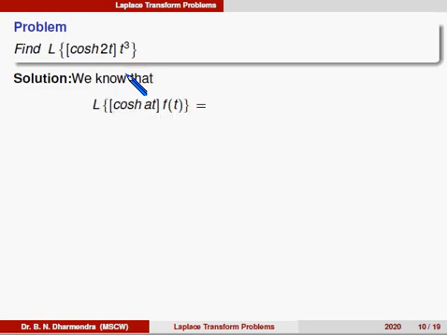f of t. Okay, we know that the statement of Laplace of cos hyperbolic at into f of t is equal to 1 by 2 into f of s minus a plus f of s plus a.